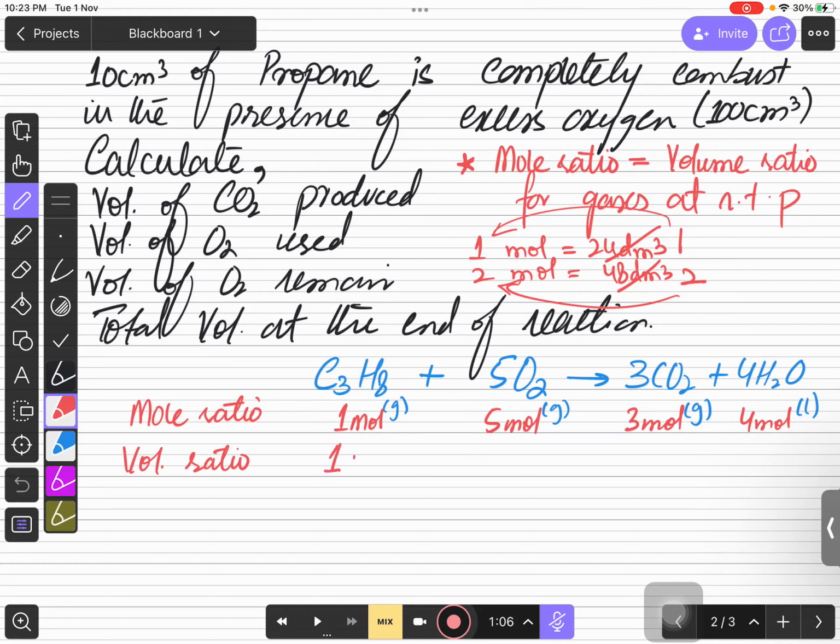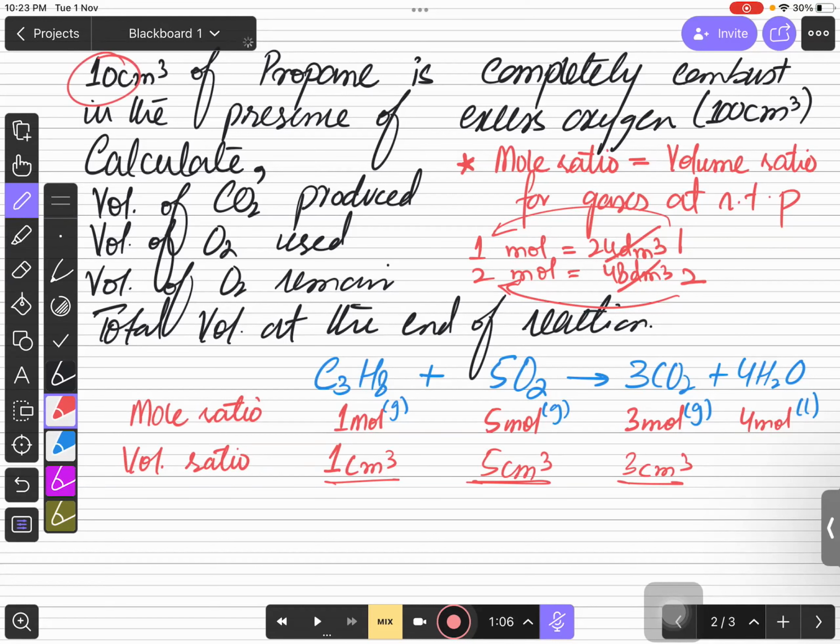So you can even consider this 1 centimeter cube, that's fine. Or you can write this 5 centimeter cube, that's fine. You can write this 3 centimeter cube, that's fine. ठीक है ना. अगर इक्वेशन के अंदर जो स्टोइकियोमेट्रिक नंबर्स हैं उनको आप वॉल्यूम के लिए यूज कर रहे हो, आप कर सकते हो अगर गैसेस हैं. So you can say that 1 centimeter cube requires 5 centimeter cube of oxygen and produces 3 centimeter cube of carbon dioxide. But right now we have 10 centimeter cube, so we need to work according to the 10 centimeter cube.